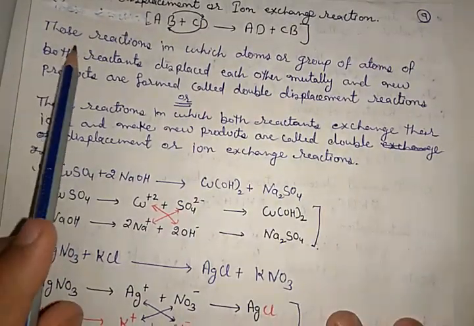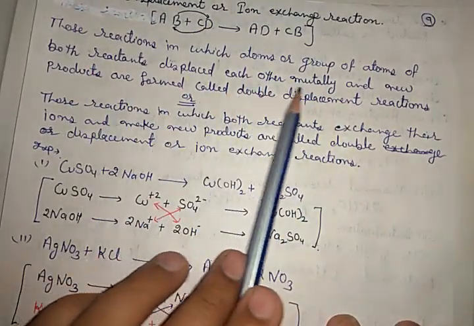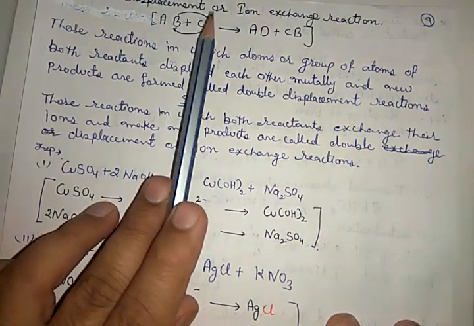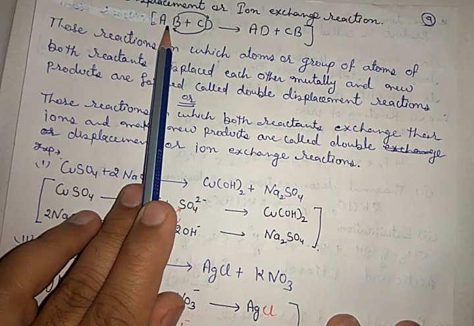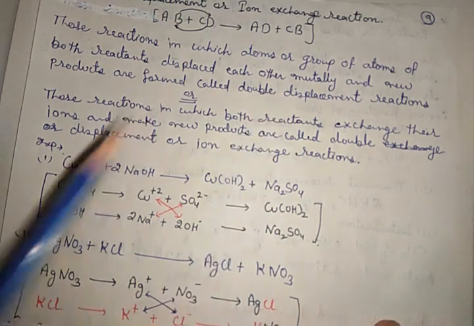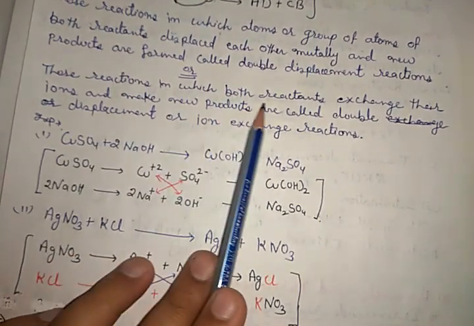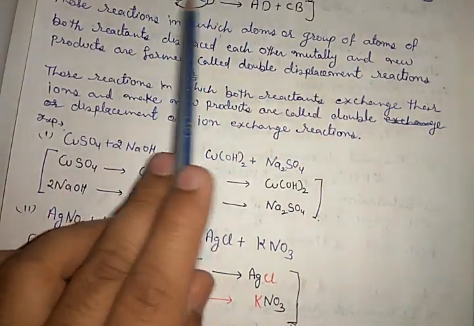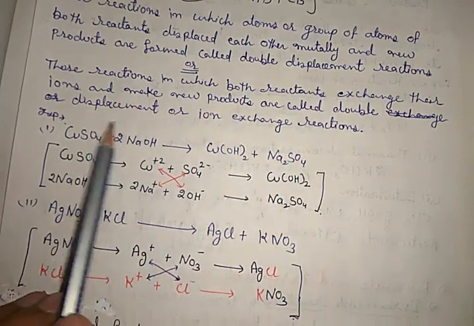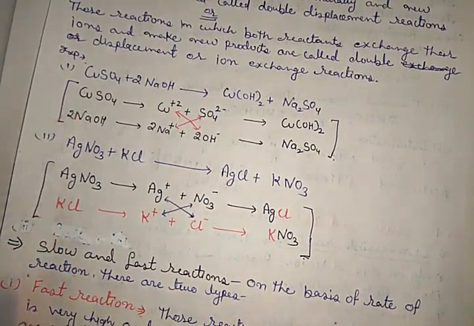Now consider the definition. Those reactions in which atoms or groups of atoms of both reactants displace each other mutually, that means the atom or group of atoms of this substitutes the atom or group of atoms of that, and new products are formed, are called double substitution reactions. Or in other words, those reactions in which both reactants exchange their ions and make new products are called double displacement or ion exchange reactions. To understand it, let me discuss two examples.